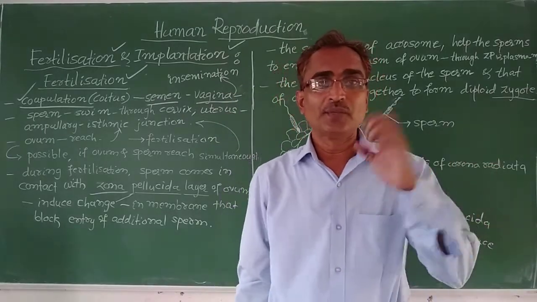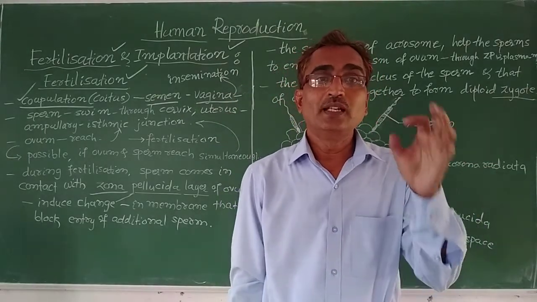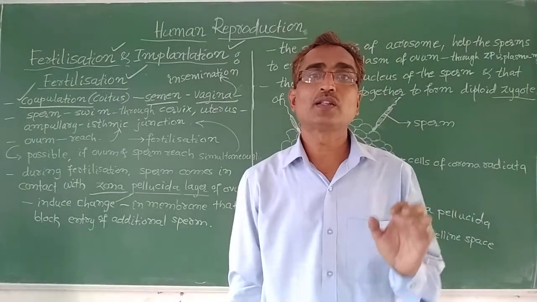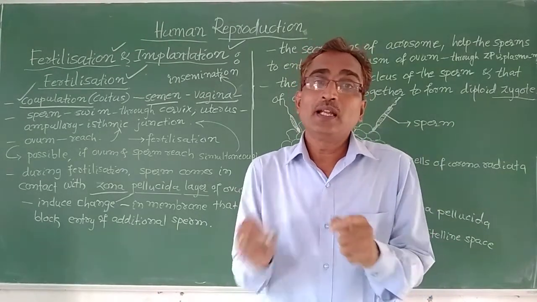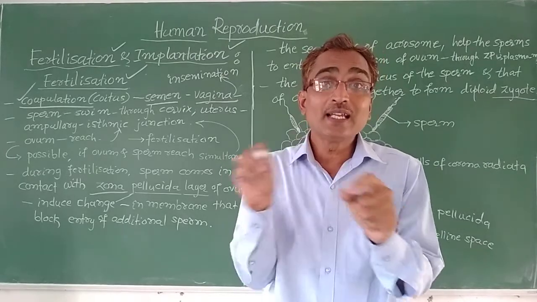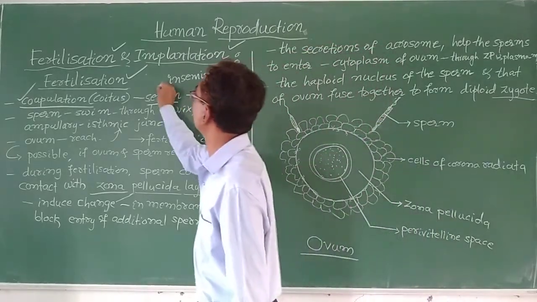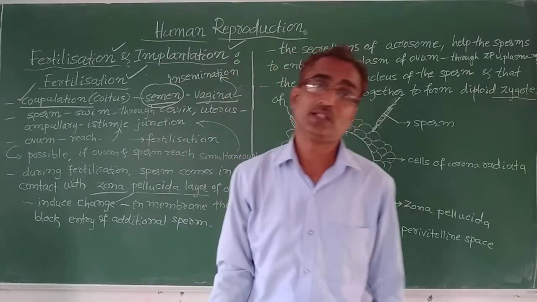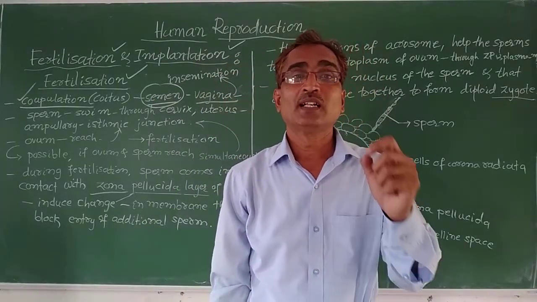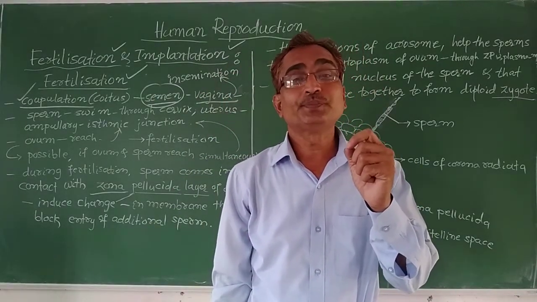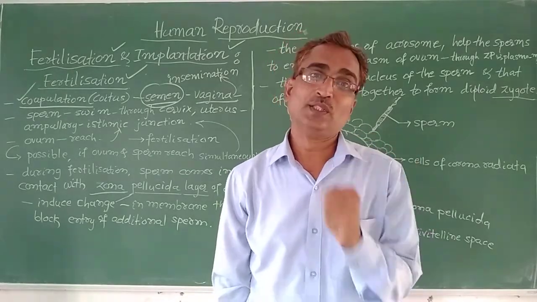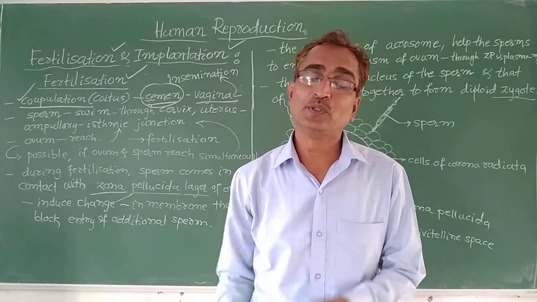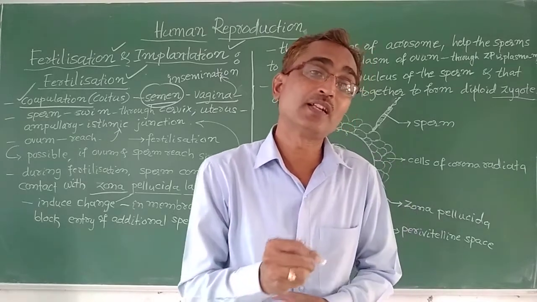I repeat once again: each copulation, that is sexual act, leads to the release of semen. As I told you earlier, the seminal plasma and the sperm together make semen. We already discussed it in one of the classes.